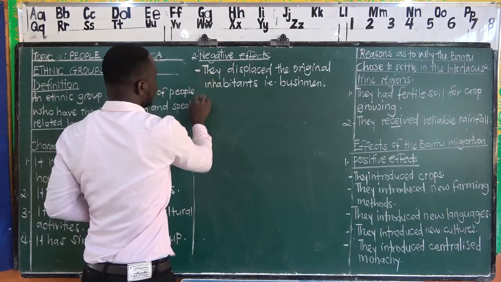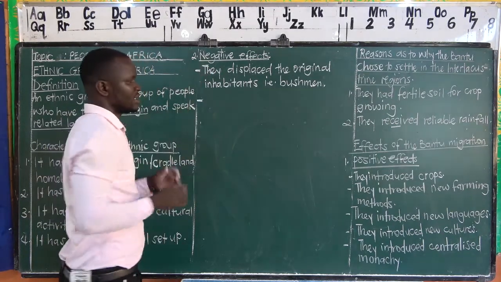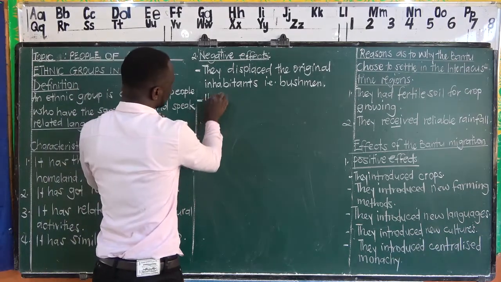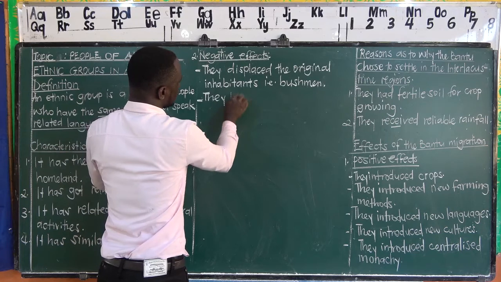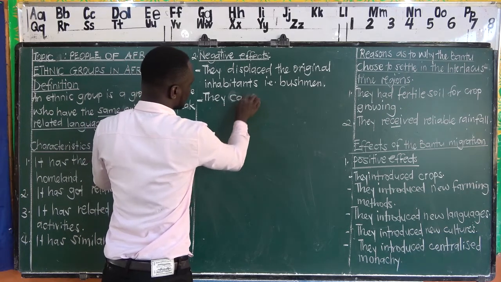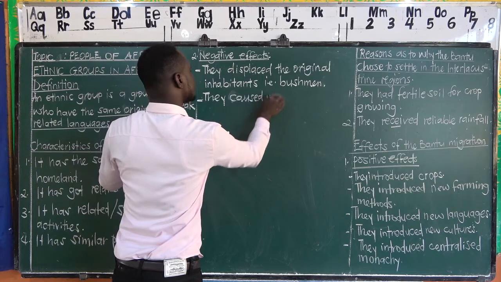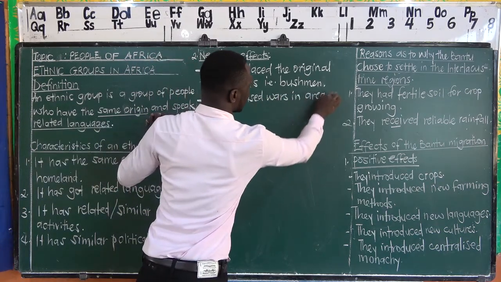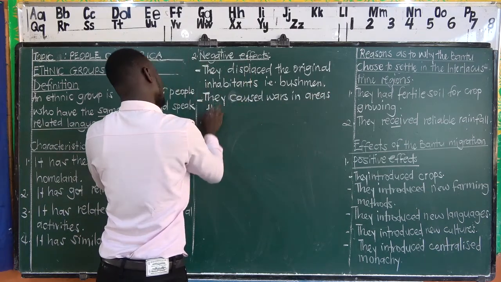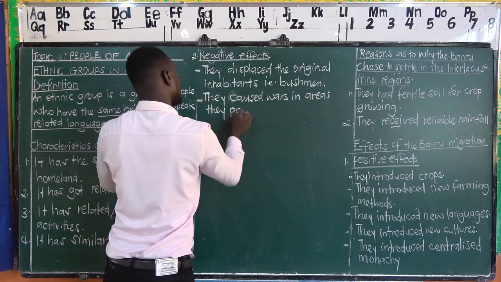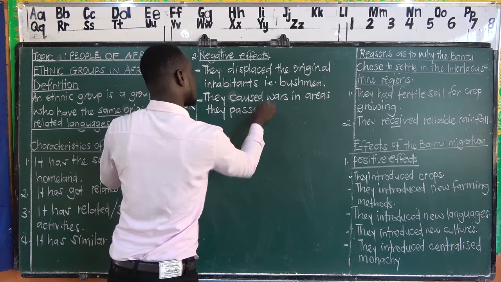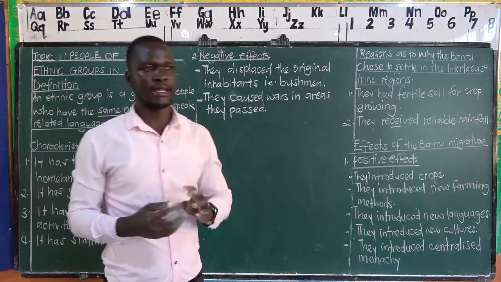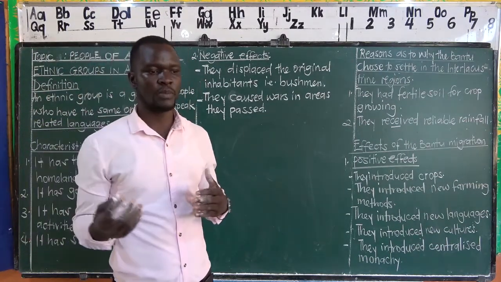Then the second negative effect for the coming of these people, we shall say their coming led to wars. They caused wars in areas where they passed. Remember that as they are passing in an area, they were looking for also people to displace.